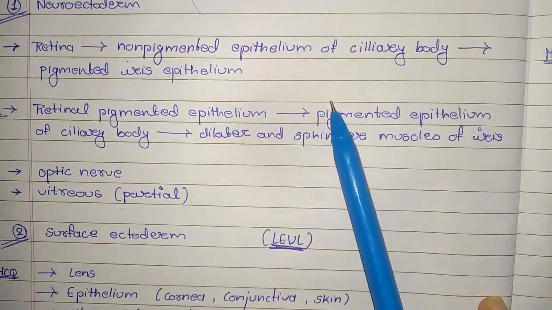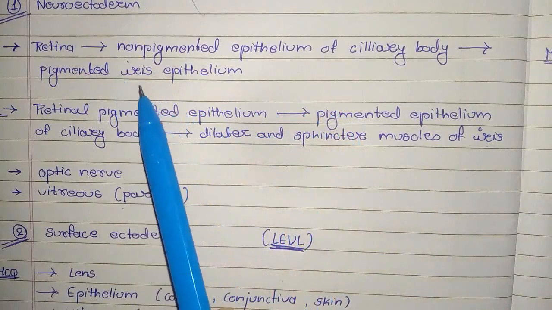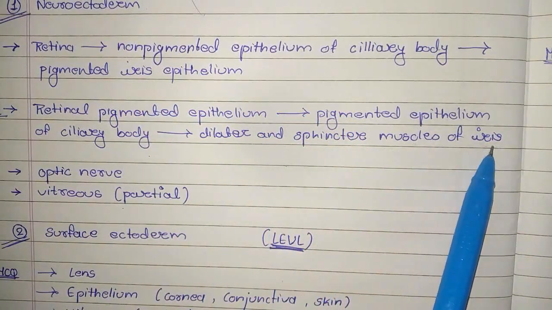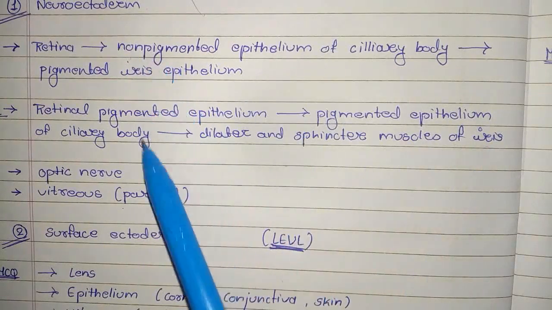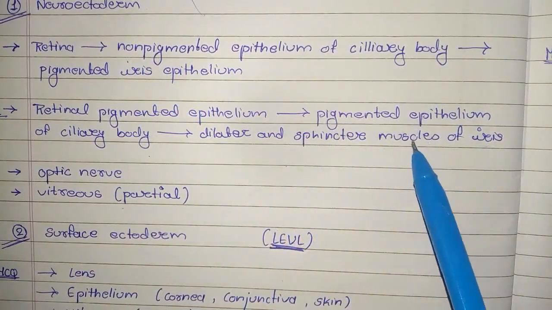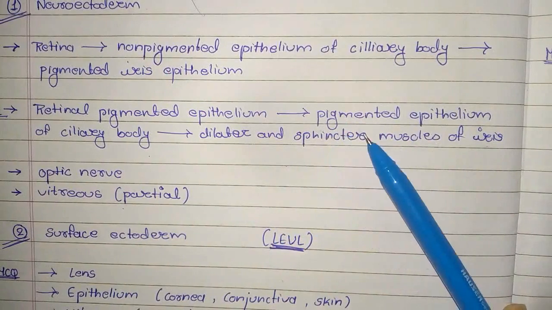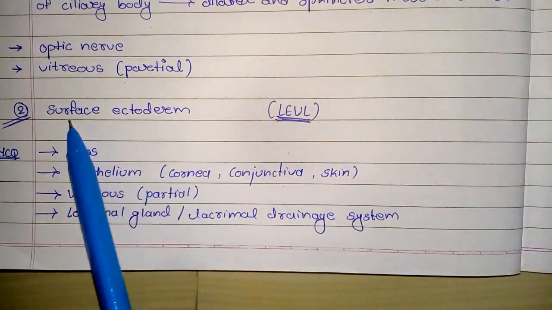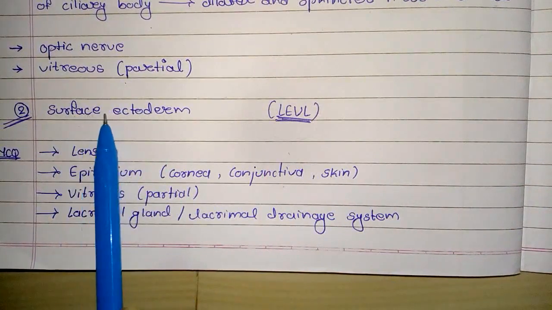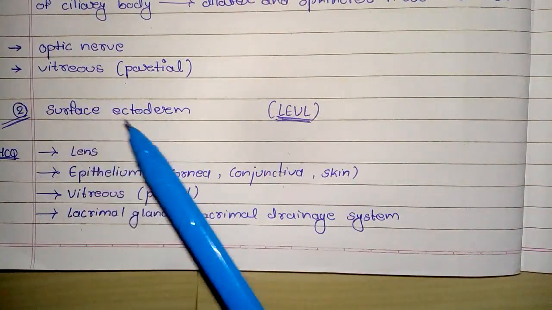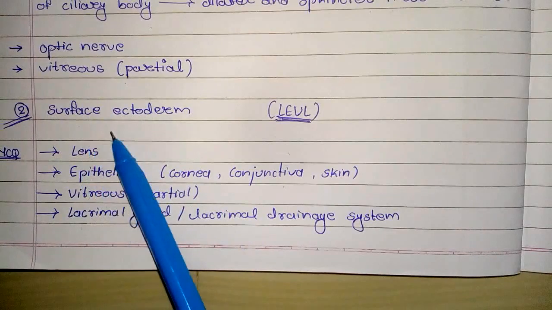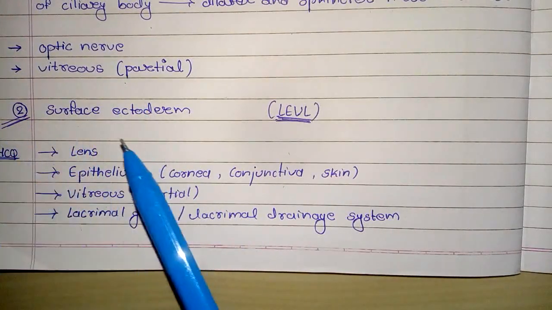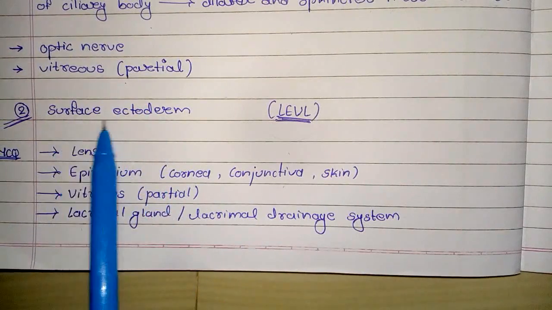Now one more point in the neuroectoderm: the dilator and the sphincter muscle of the iris are developed from the neuroectoderm. This is an important point and it can be asked in MCQs. Now the second, we are going to see the surface ectoderm. As the name suggests, whatever structures of the eye are on the surface, whether on the outer aspect or the inner aspect, will develop from the surface ectoderm.